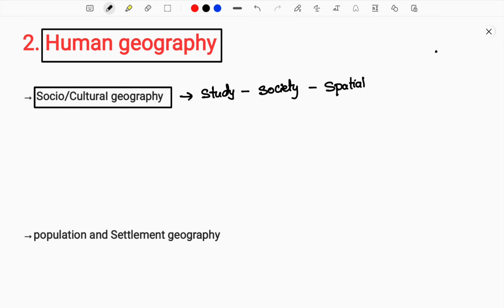If you are going to Iceland, where there is a tundra type of climate with more snowfall, the society varies. If you are getting into the dense forests of Congo in Africa, there you can find a different type of society. It is not common everywhere. There is an influence of geography over every society. So that spatial dynamics of the society is studied in so-called social geography. And along with the spatial dynamics, we also study cultural elements.